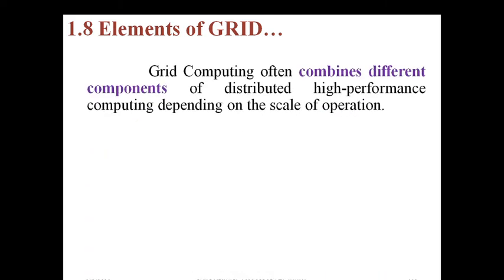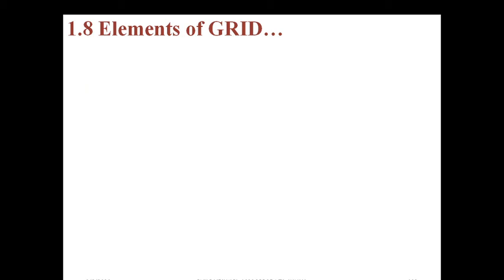Elements of the grid. See, what are the elements we have? For example, what are the elements of a college? We have staff rooms, classrooms, an accounts section, a principal's room, a library, a sports room, a conference hall, a lawn, and some washrooms. All these are the elements of a college. Can you feel comfortable without any of these? No. Like this only, if you want to frame any grid, what are the elements you need so that you can fulfill your requirement?